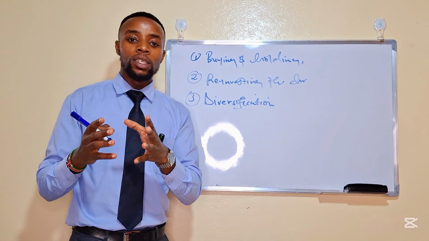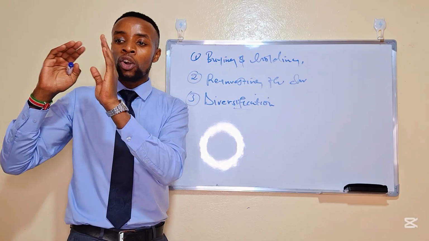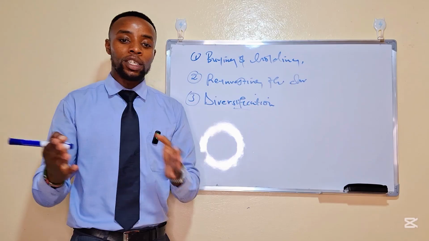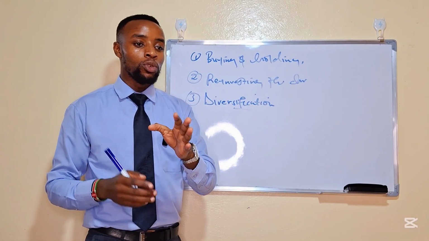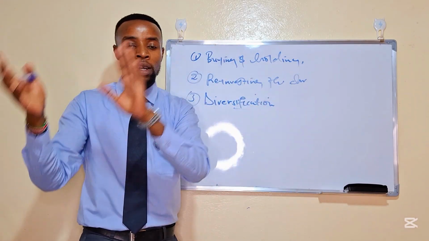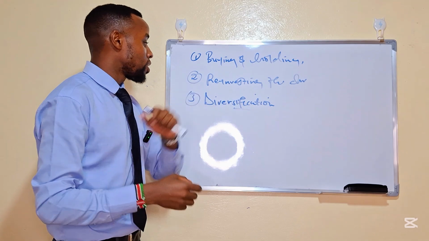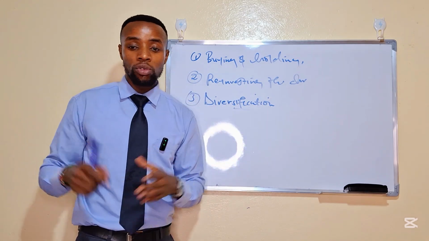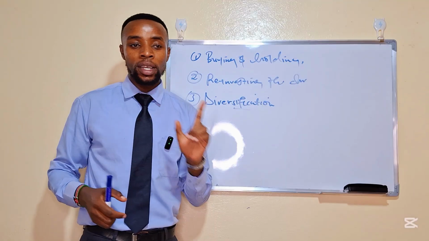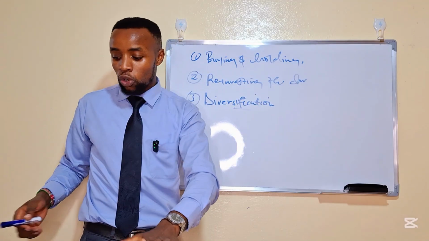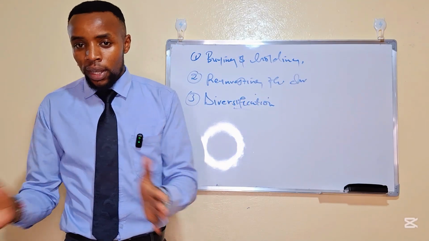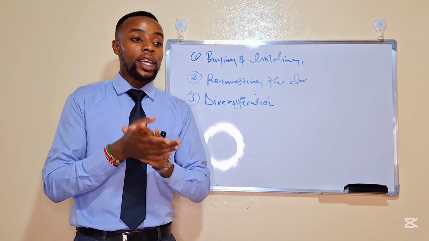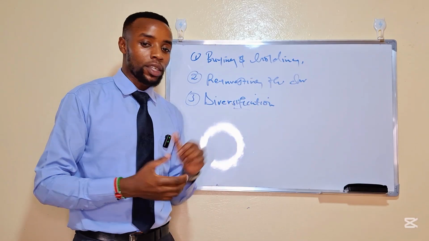If you invested all your money in an area that is not doing well, then you end up losing. But if you had diversified, you find that some sectors are doing better than others. So diversification is very important, and it also ensures the security of your money and lowers the risk. Now, ladies and gentlemen, that is how you can maximize your profits in the long run when it comes to different investments.